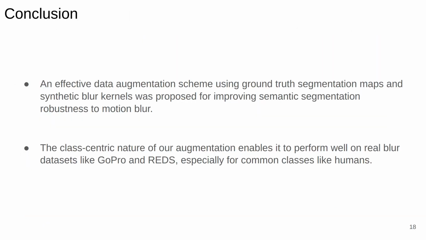In conclusion, an effective data augmentation scheme using ground truth segmentation maps and synthetic blur kernels was proposed for improving semantic segmentation robustness to motion blur. The class-centric nature of our augmentation enables it to perform well on real blur datasets like GoPro and REDS, especially for common classes like humans.